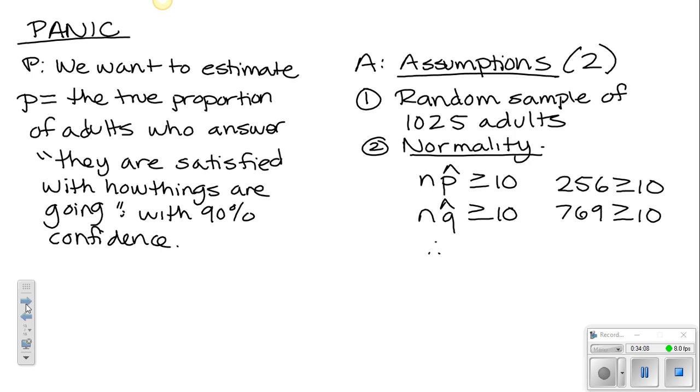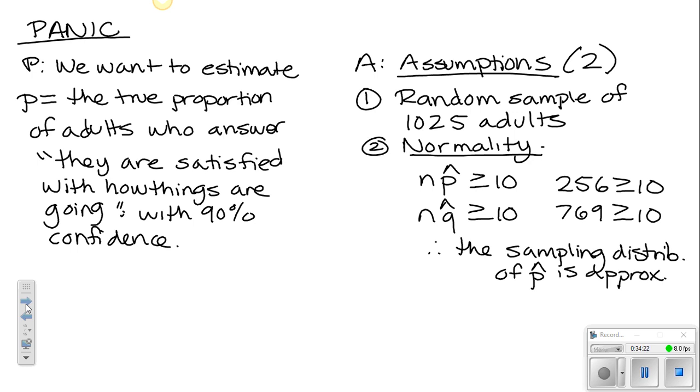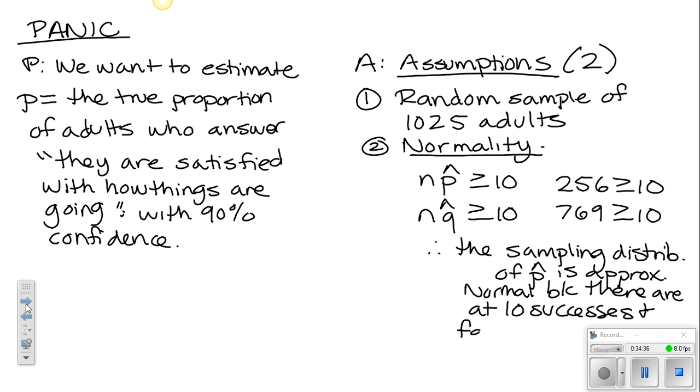Therefore, we know that the sampling distribution of p hat is approximately normal because there are at least 10 successes and failures.